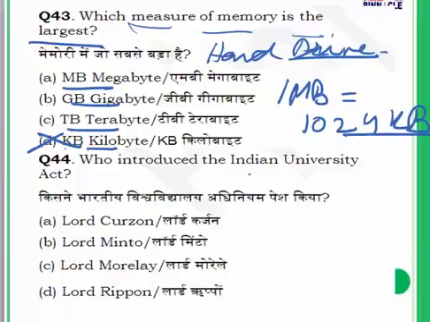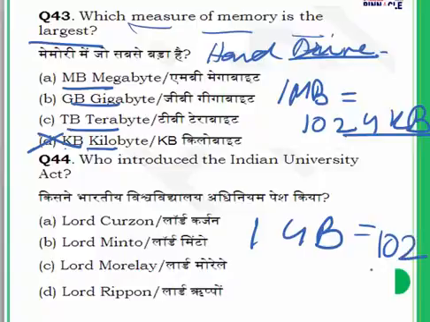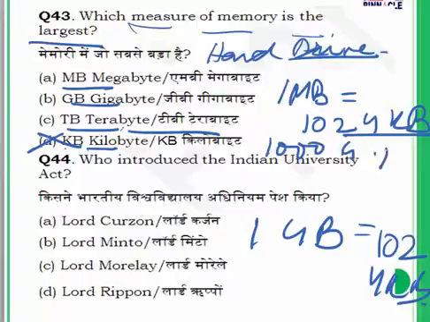One gigabyte, 1 GB, is equivalent to 1024 MB. One terabyte is equal to 1000 gigabytes. So for such questions, you should have knowledge about digital information. For question number 43, the answer is C, terabyte.